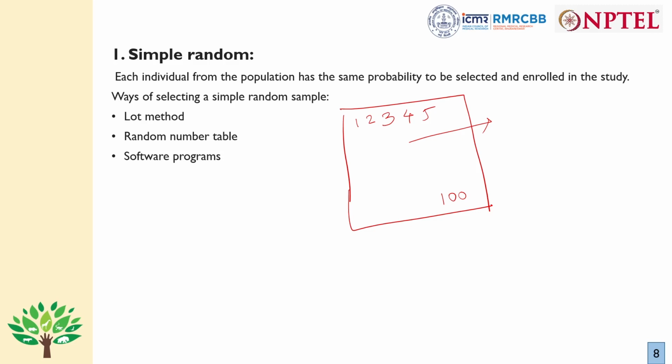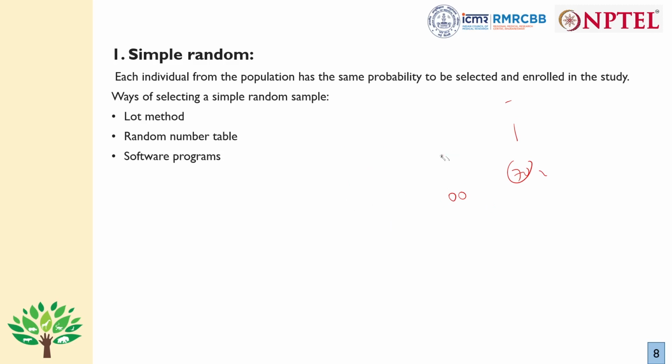Second difficulty is, suppose out of the samples we have selected, sample number 70 and 50. If these samples are spread out, maybe sample number 5 is in North India and sample number 70 is in South India. So you see, if the samples are spread out, then the cost increases in collecting the sample. So for that also, simple random sample, usually we don't go with it. So this was the first, simple random sample.